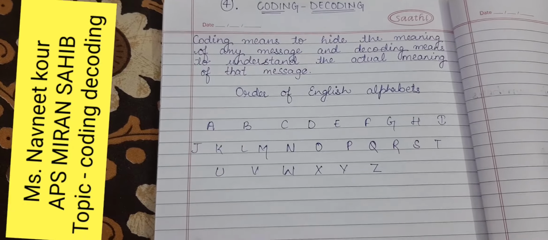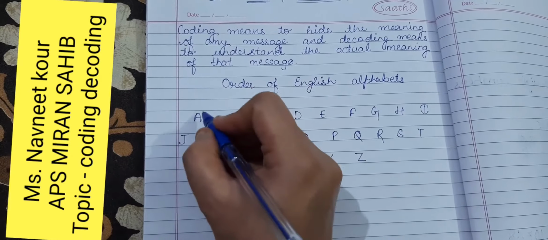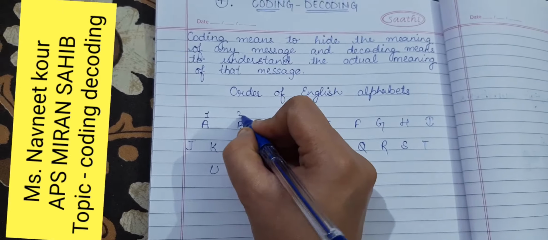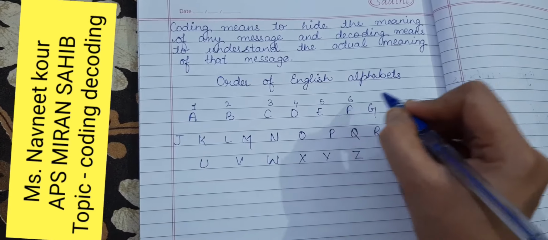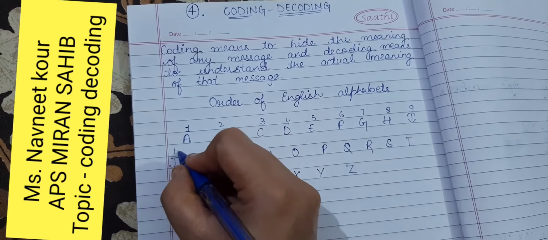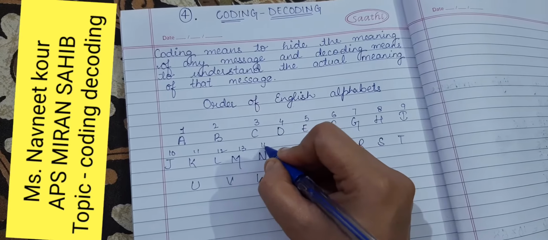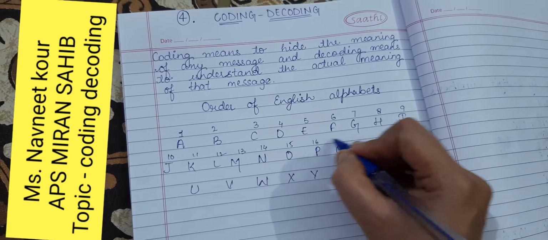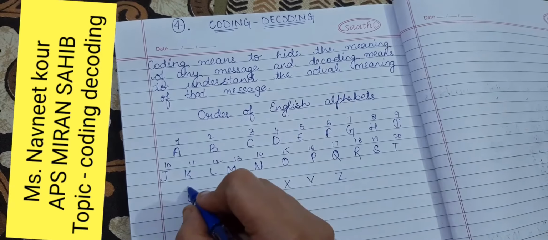For example, here I am coding these alphabets in forward direction. I am coding them like 1, 2, 3, 4, 5, 6, 7, 8, 9, 10, 11, 12, 13, 14, 15, 16, 17, 19, 20.